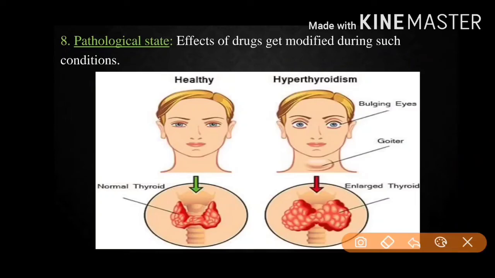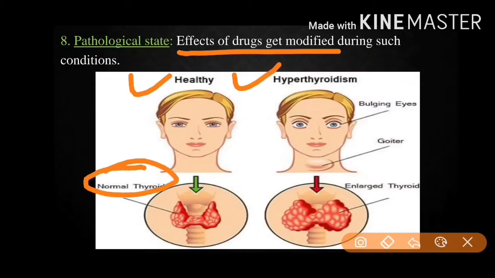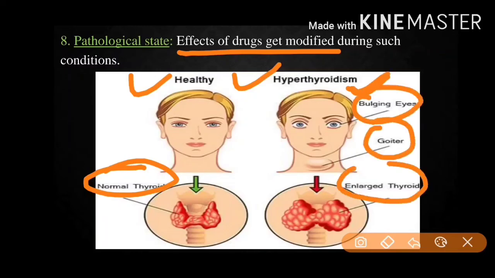pathological state. And this also affects the drug action. Now the diagram shows a healthy individual and here hyperthyroidism. A healthy individual has a normal thyroid, and here the hyperthyroidism patient has bulging eyes, then goiter. That means the thyroid gland is enlarged, this one. And in this case, to maintain the level of T4 or thyroxine, a large dose of morphine is given. So that is the thing.